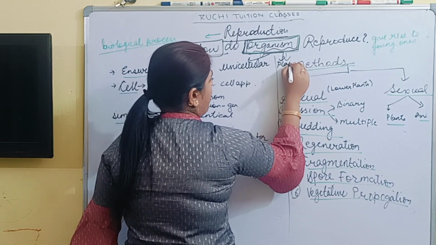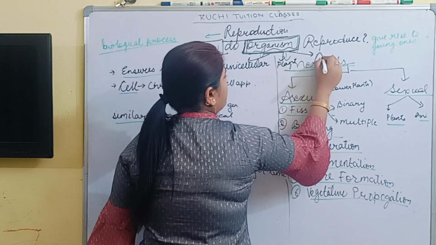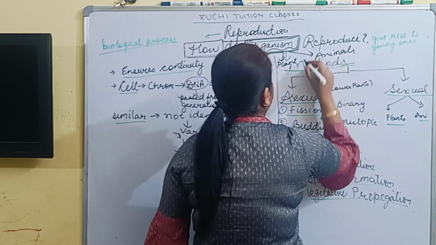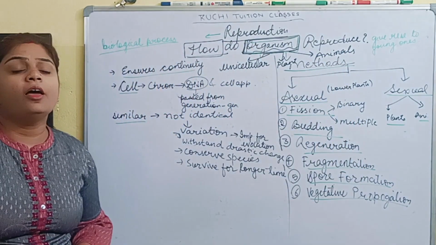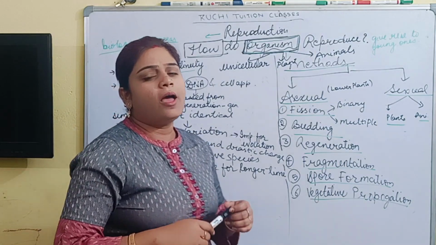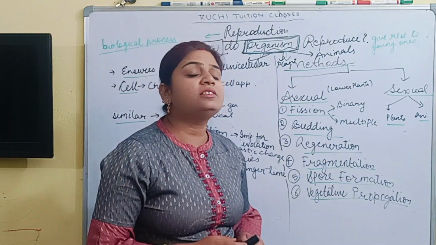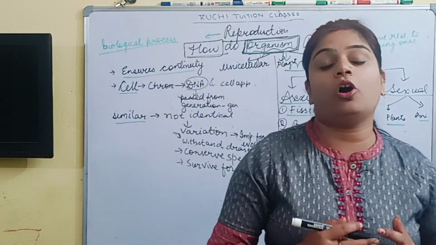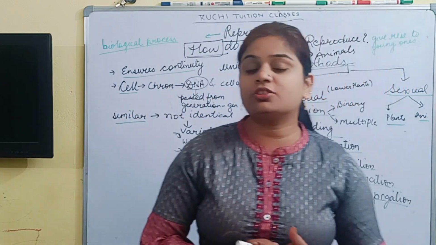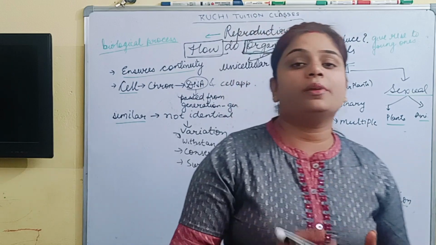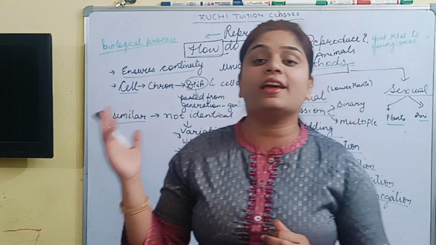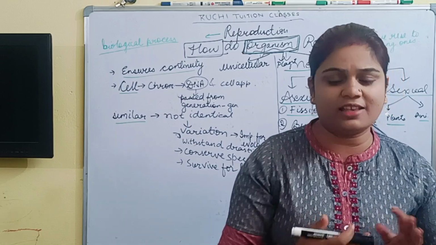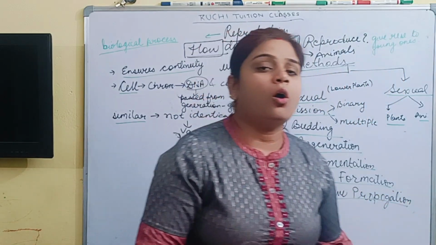Animals are multicellular, plants are also multicellular, but organisms like amoeba and paramecium are unicellular. But unicellular organisms also have the capability to reproduce and do their molecular activities such as DNA replication and all.